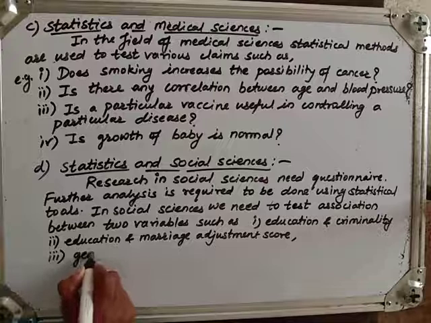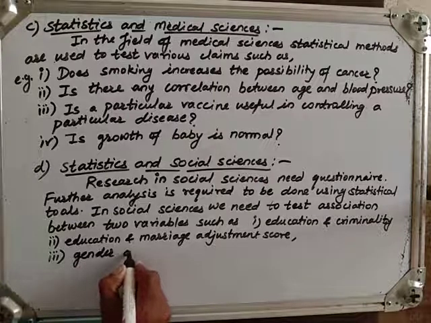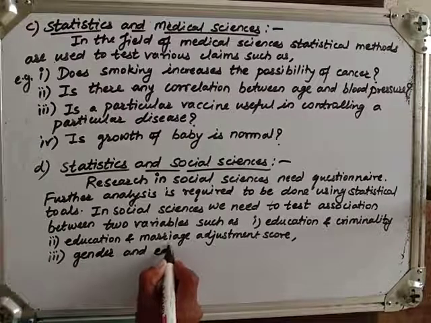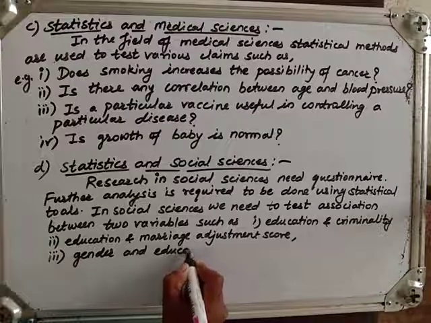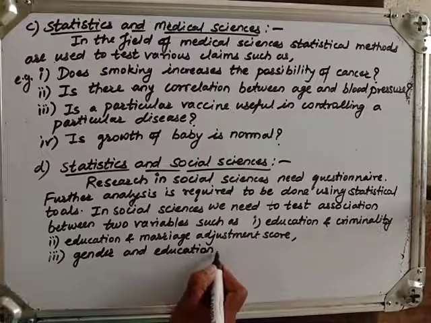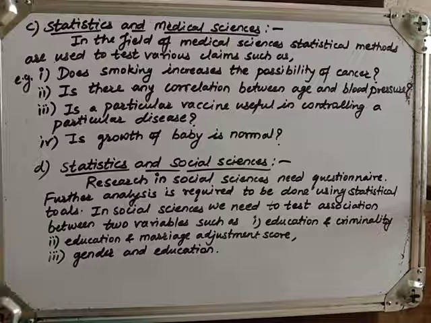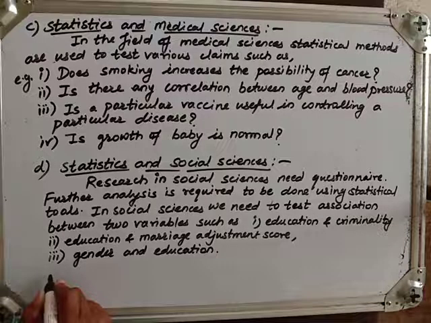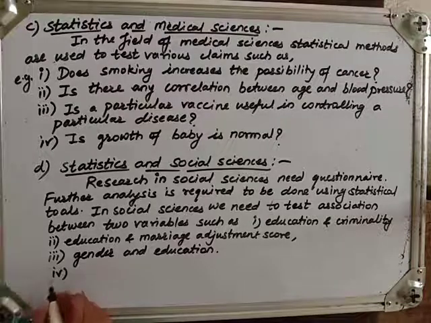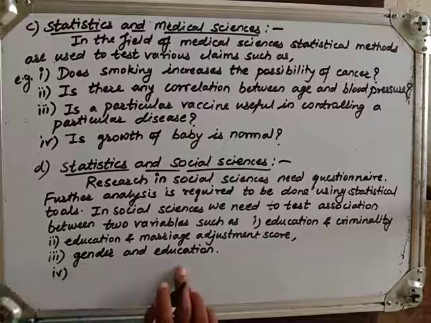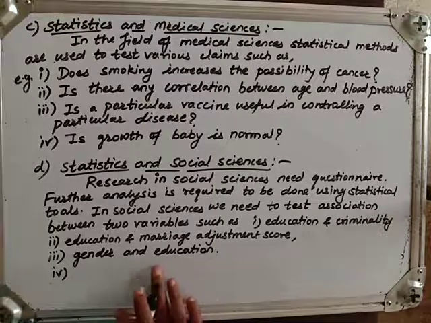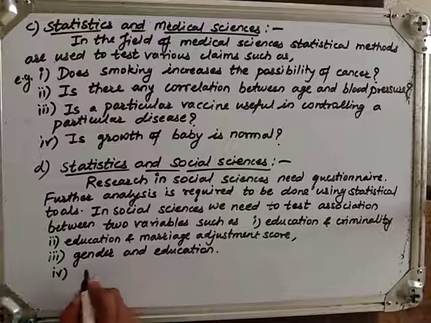Then gender and education, means now girls are less educated while boys are more educated. More boys are taking admission for higher education, but girls are fewer as compared to that.